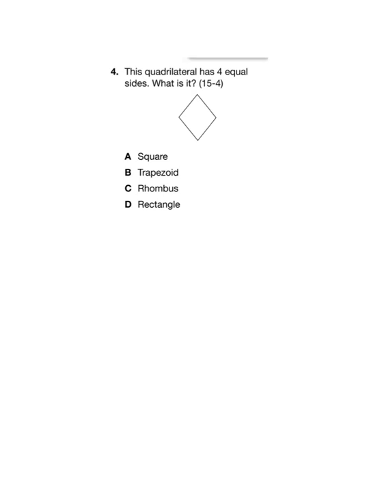Okay, let's look at question 4. This quadrilateral has 4 equal sides. What is it? Let's begin by talking about this math term, quadrilateral. Everyone copy this down, please. A quadrilateral is a polygon that has exactly 4 sides, 4 angles, and 4 vertices, or corners.